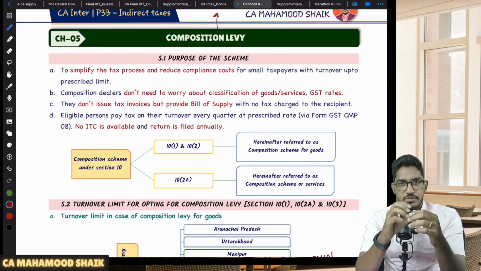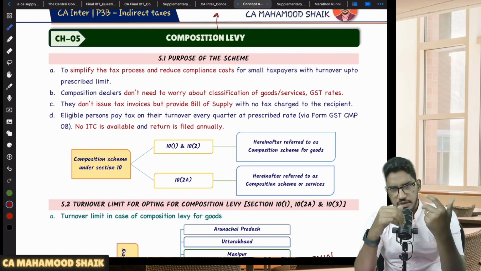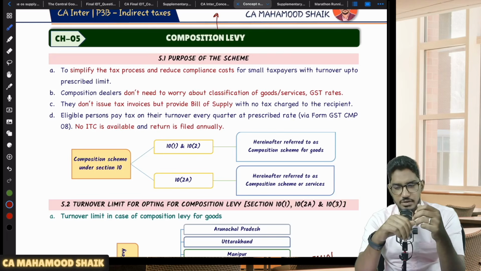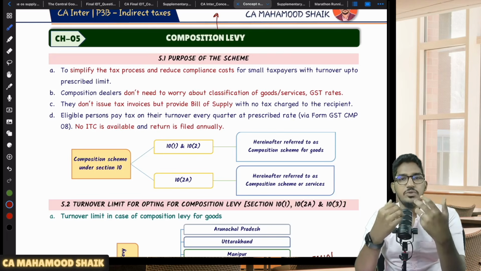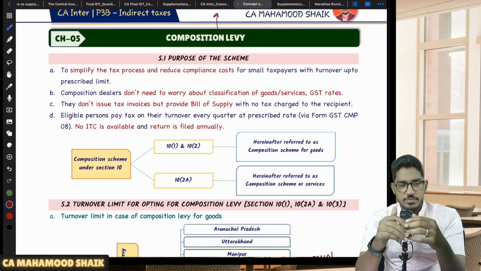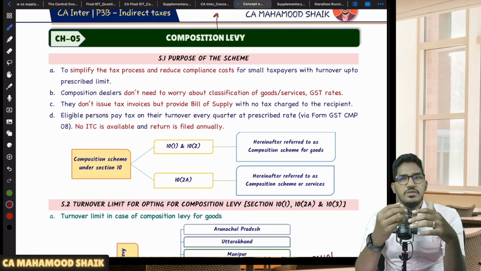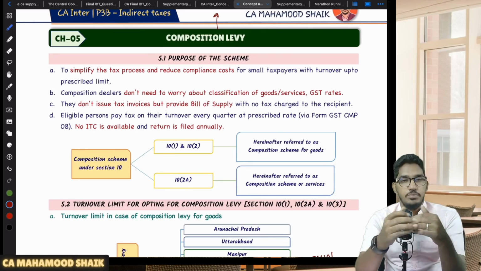Sir, how will they decide the small registered person? They will decide it on the basis of turnover. As I've always said, whenever they want to give relaxation, whenever they want to check the eligibility criteria and other kinds of criteria, they will always try to link it with the aggregate turnover. So they have given one turnover limit. If you are already a registered person, but if your turnover is within that prescribed limit, then we will treat you as a small registered person, and we will give you one optional scheme called composition levy.